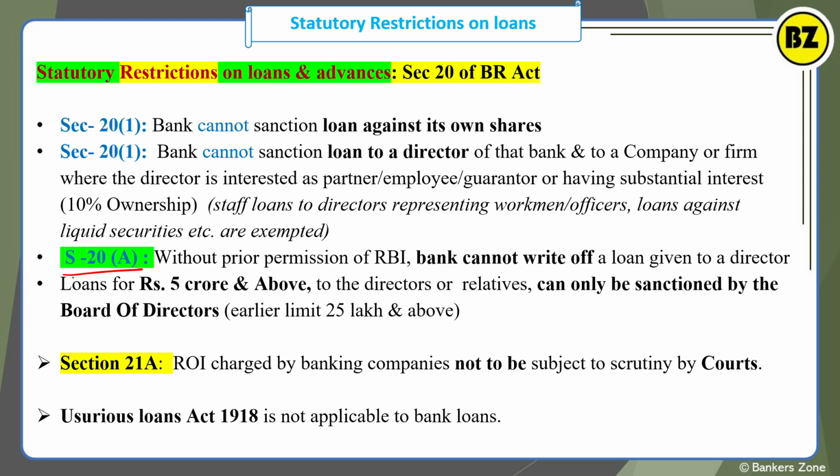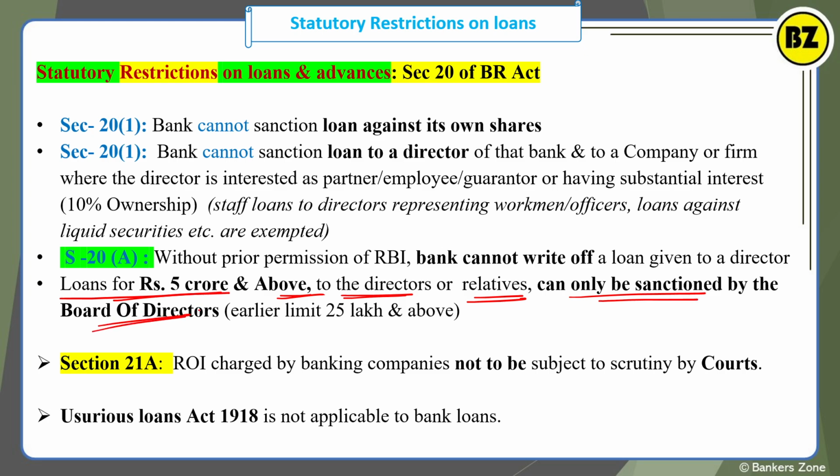Now section 20(A): without prior permission of RBI, a bank cannot write off a loan given to a director. A loan of rupees 5 crore and above to a director or relative can only be sanctioned by the board of directors.